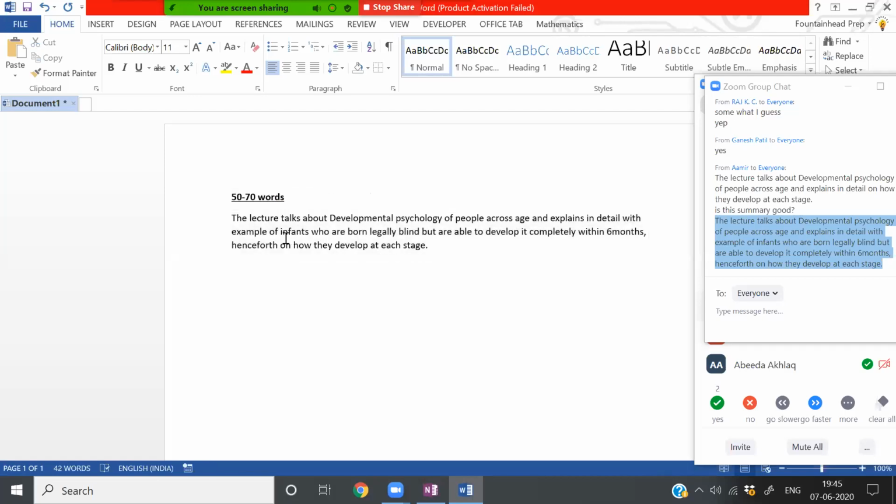With example of infants who are born legally blind but are able to develop it completely within 6 months. Henceforth, on how they develop at each stage. So this is a very good summary if there was no such constraint. Since the rule here is that you have to write 50 to 70 words, you basically have to explain a bit more.